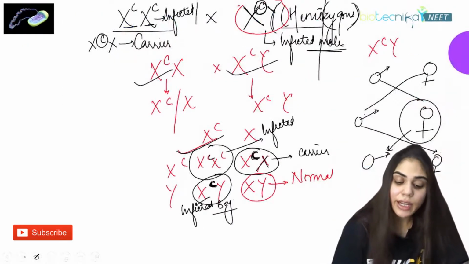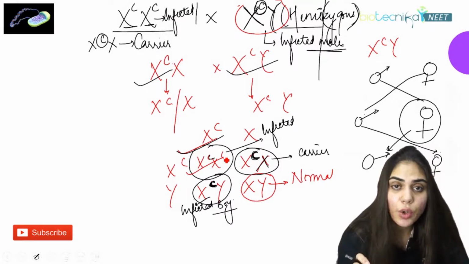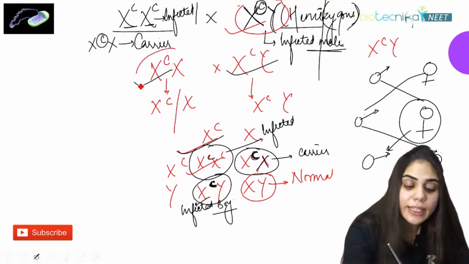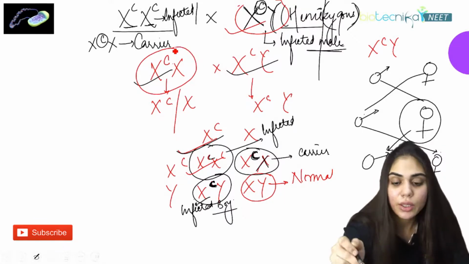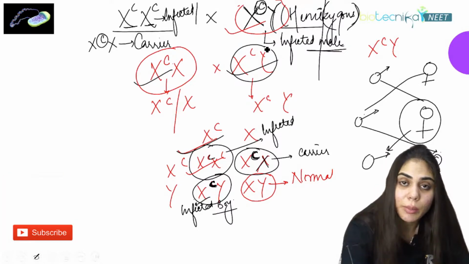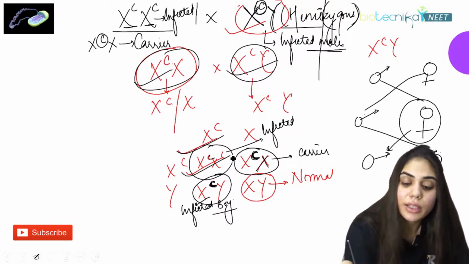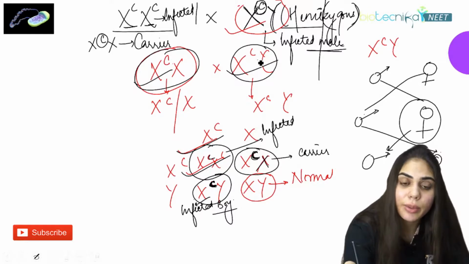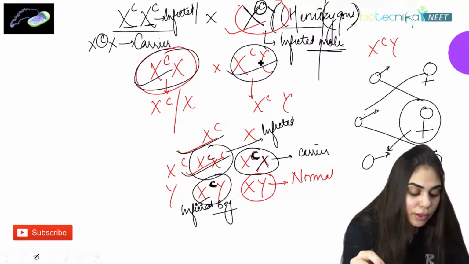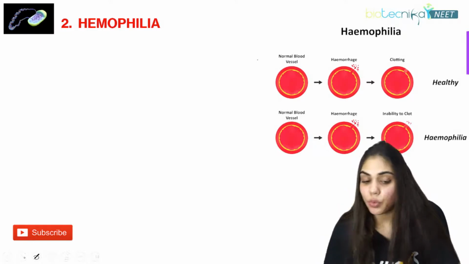So can we say that for a girl to be colorblind, the father should always be infected, but at least the mother should be a carrier for it. You can see in this diagram also. The father is infected, but the mother is a carrier. For the girl to be colorblind, the father should be infected or colorblind, and at least the mother should be a carrier for it. So this is how it is going for color blindness. I hope this is clear to everyone. So now let's proceed further.